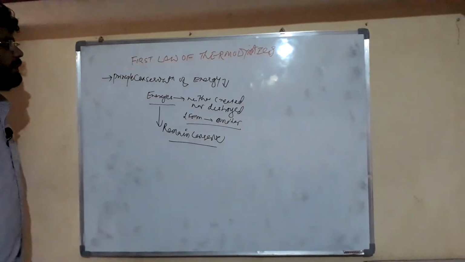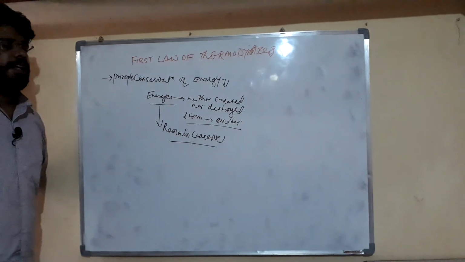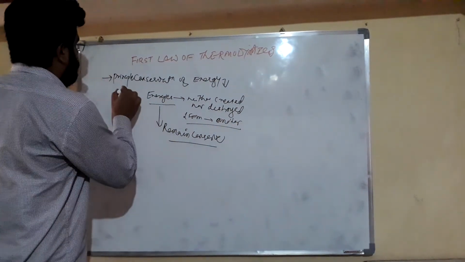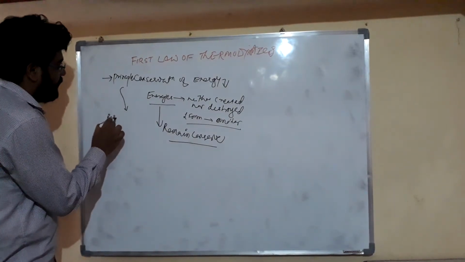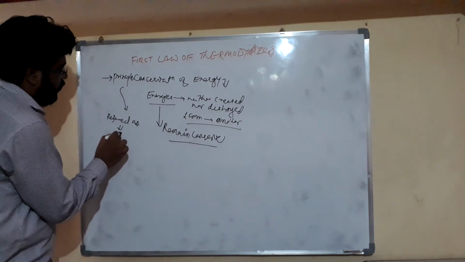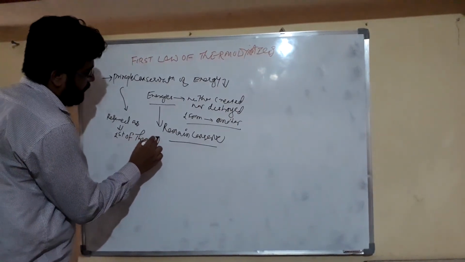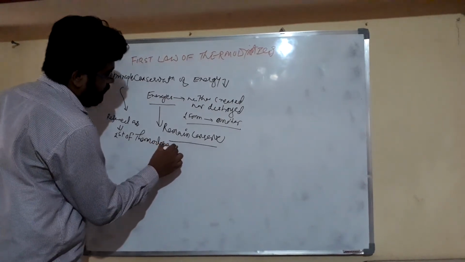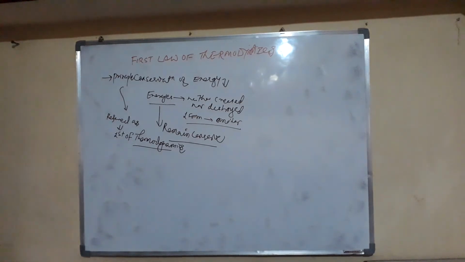So friends, basically this is our principle of conservation of energy, and further this principle of conservation of energy is referred to as the first law of thermodynamics. So friends, this is the first law of thermodynamics.